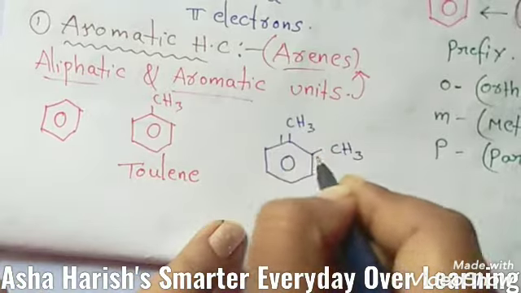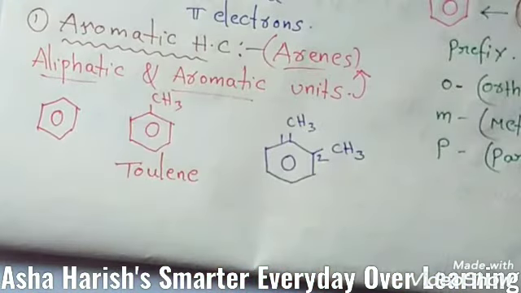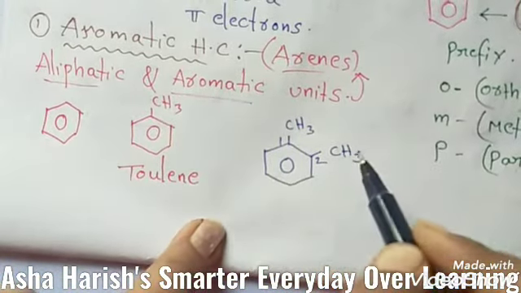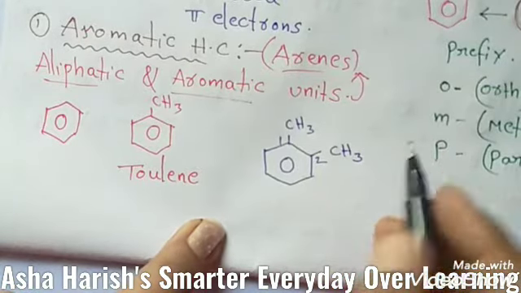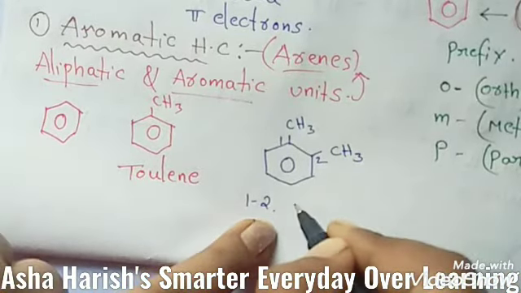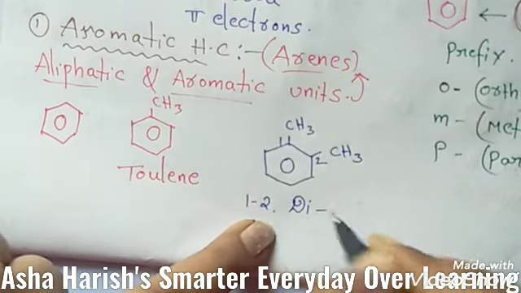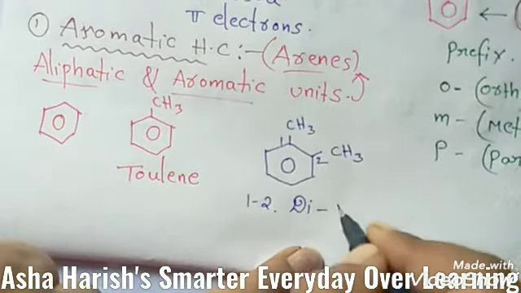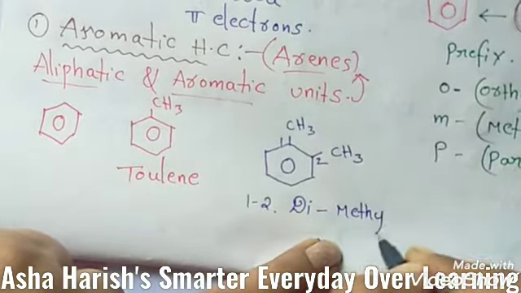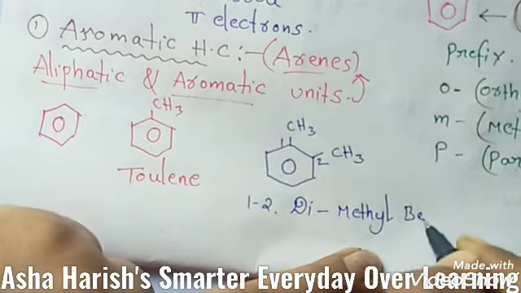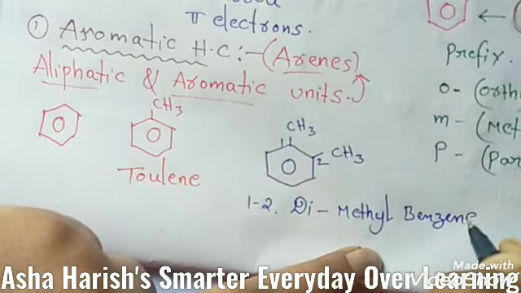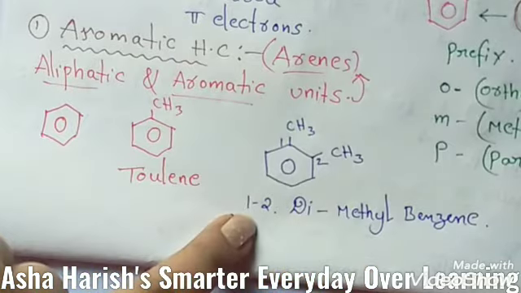Here 2 methyl groups are attached, so the prefix should be di, then methyl, and benzene is the ring, so dimethylbenzene is the name of this compound.